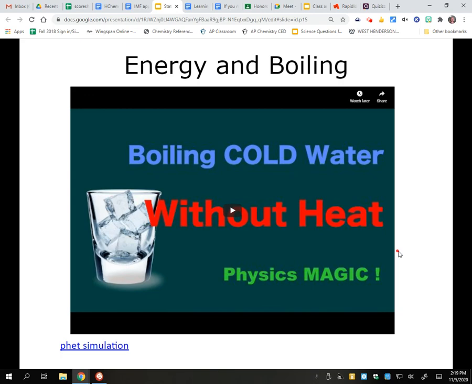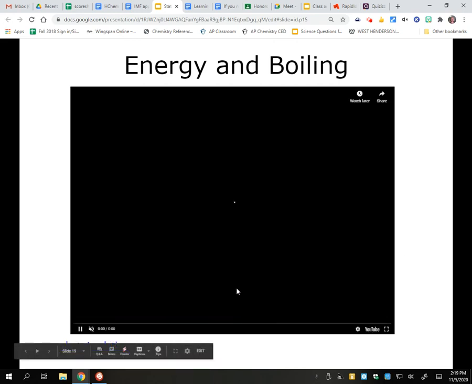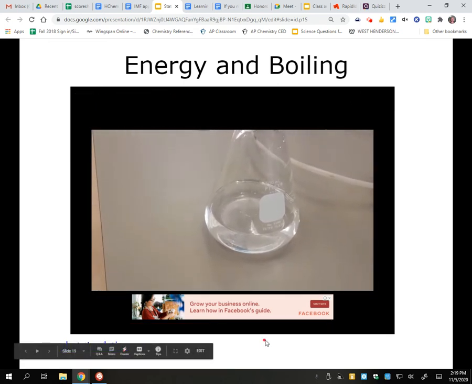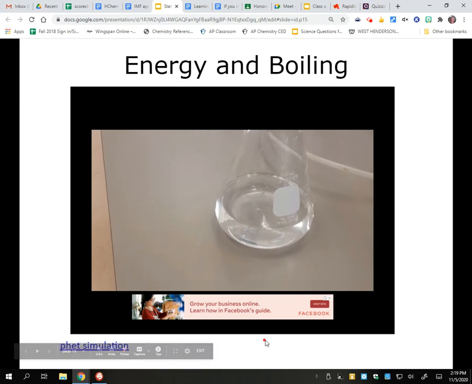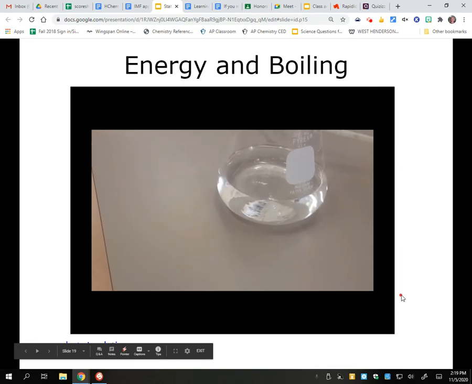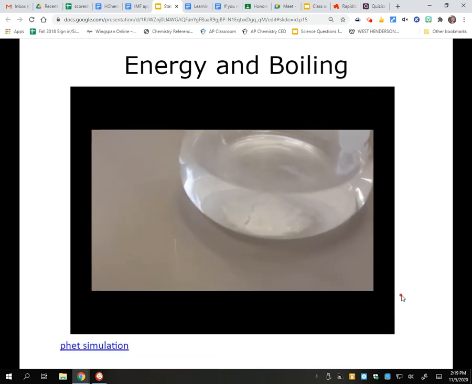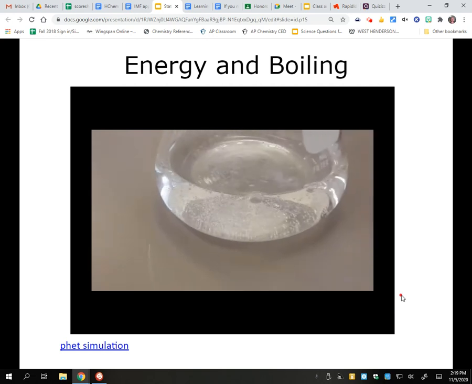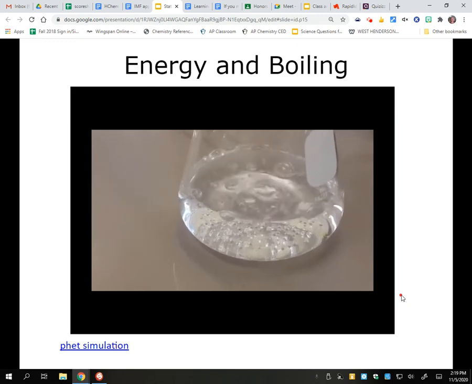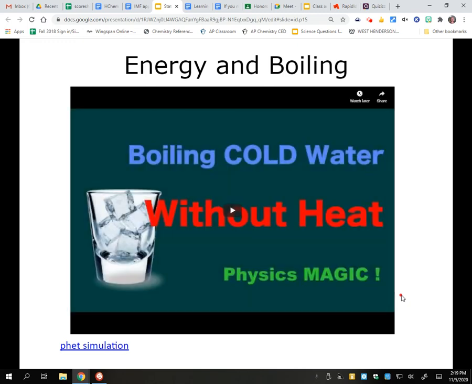So energy and boiling, you can boil water without actually adding heat. So this is a nice little video here. He's got nice quiet equipment, and he has a beaker of water and it's hooked up to a pump. And so he turns on the pump and it happens very, very quickly. But as the pump decreases the pressure, you're going to start to see this water boil. Now, this water is sitting on a countertop. There it goes. And that's because the pressure is so low above it that it just starts to boil. You could pour that boiling water over your hand and it would feel like tap water.